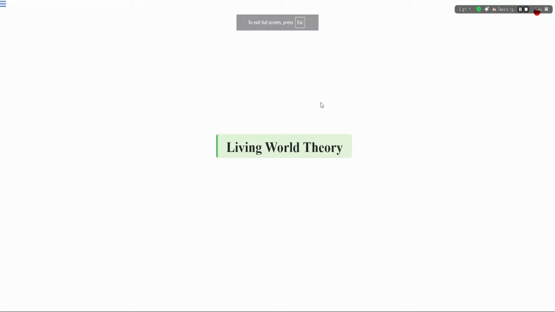Today's session, we'll be discussing theory for the chapter Living World. This theory is based on the NEET exam. We'll be discussing the theory at the NEET level, so a lot of topics are included in the NEET exam, but they are not mentioned in the NCERT. So this theory related to chapter Living World will be for the NEET exam.